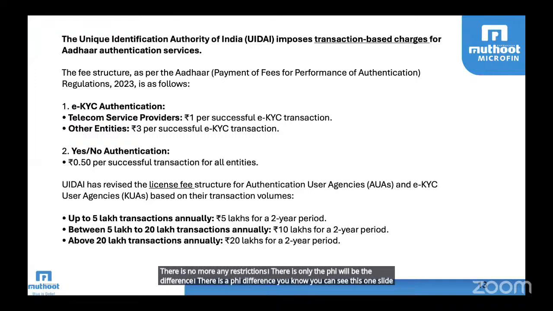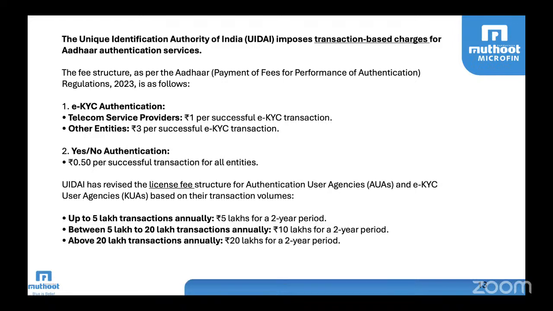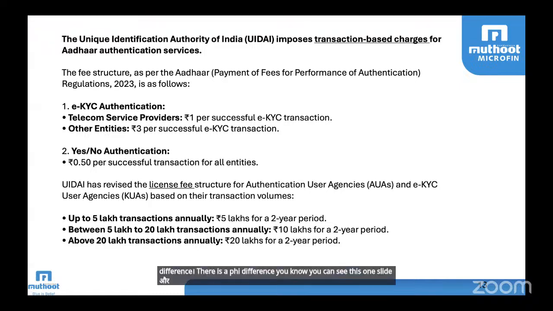You can see this one slide. This is a general statement from the UID authority. We need to pay 3 rupees per successful E-KYC transaction. Whatever E-KYC based transaction you do, we need to pay 3 rupees. But if you require only yes or no authentication, only 0.50 is the applicable charge.